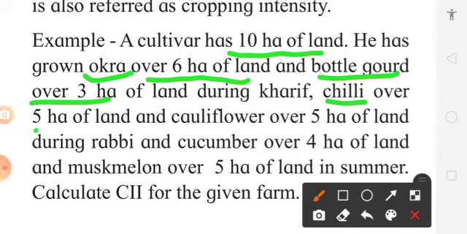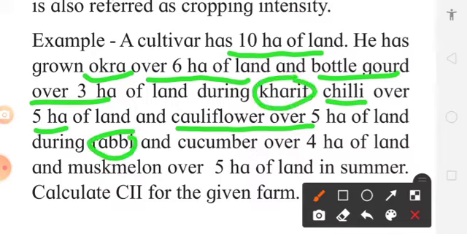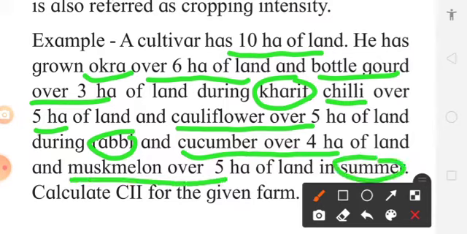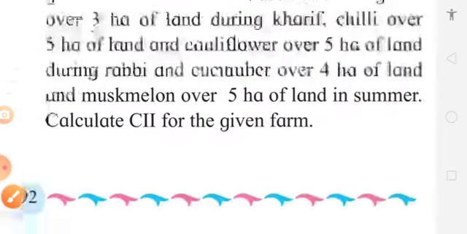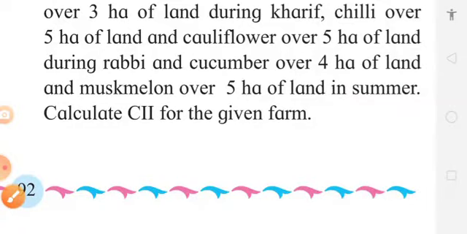Chili in 5 hectares, cauliflower in 5 hectares, this is during Rabi season. Cucumber in 4 hectares, muskmelon in 5 hectares, this is in summer season. So in Kharif, Rabi and summer, in all these seasons the farmer has grown different crops in 10 hectares of land. Now we have to calculate cropping intensity index.